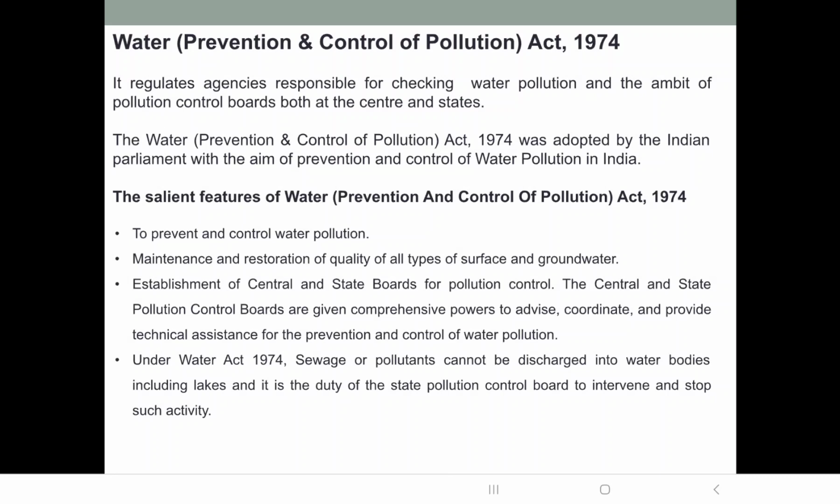Now you might have also seen the water treatment plants that are present on the river that flows through our city. The sewage water is first treated, and only the clean water is allowed to enter the river after treatment. So the sewage or pollutants cannot be discharged into the water bodies, including lakes.